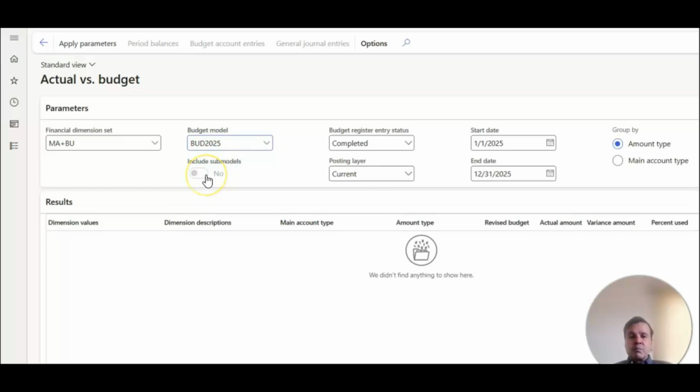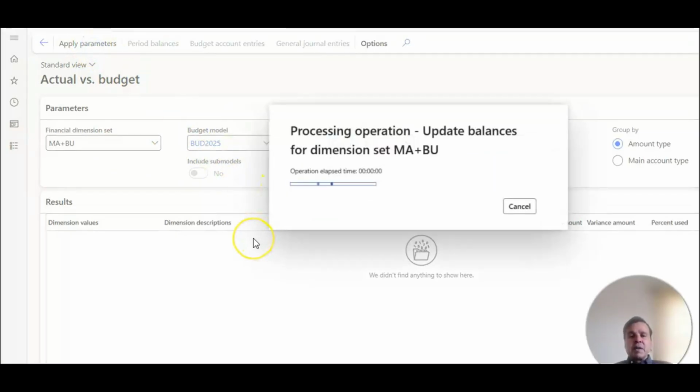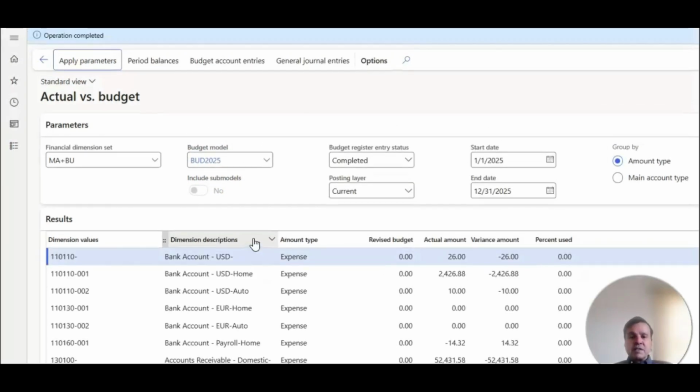You could include submodels. You could select what the register entry status is. Some of them could have been completed, some of them could be in draft. If you want to include all of them, you could select all of them. For now, I want to do completed because I want to show you the numbers that we generated while we created the budget plan, published and entered and completed it. So I'm going to select completed. Once this basic information is filled out, you can apply the parameter. Once you apply the parameter, it's going to run the budget balance.